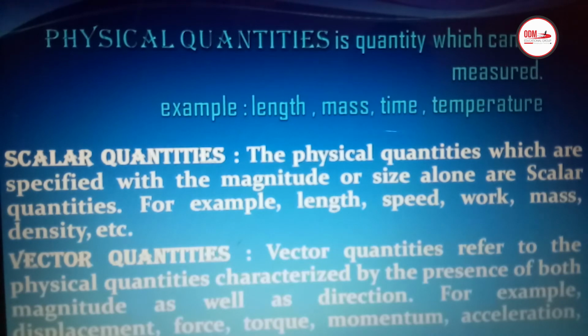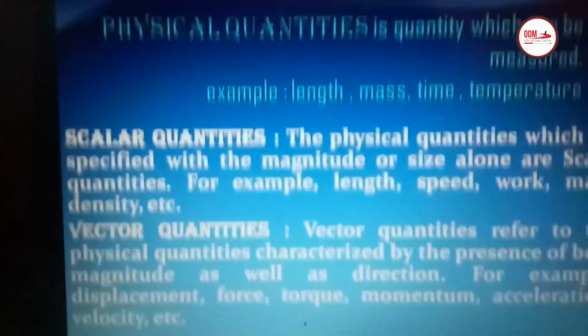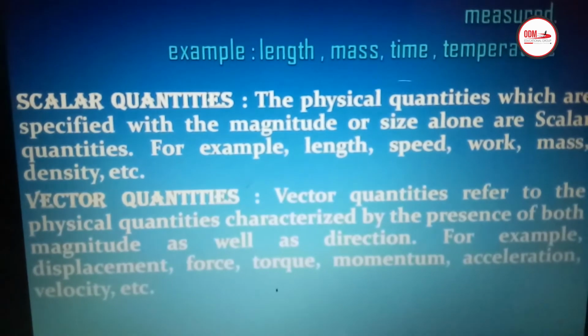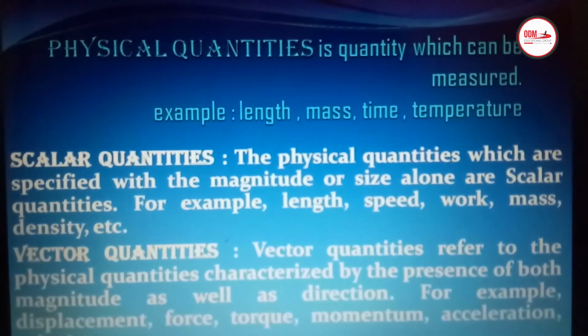And vector quantities are the physical quantities which have both the magnitude as well as the direction. They are called vector quantities. Examples of scalar quantities are length, speed, work, mass, density. All these quantities have only magnitudes. But vector quantities are displacement, force, torque, momentum, acceleration. Children, they are all called vector quantities because they have magnitude as well as some specified direction.